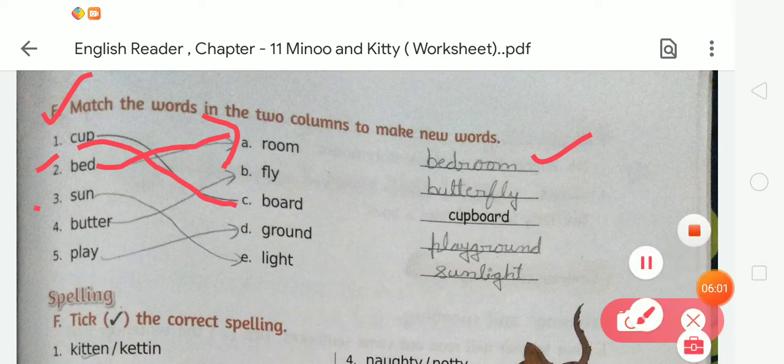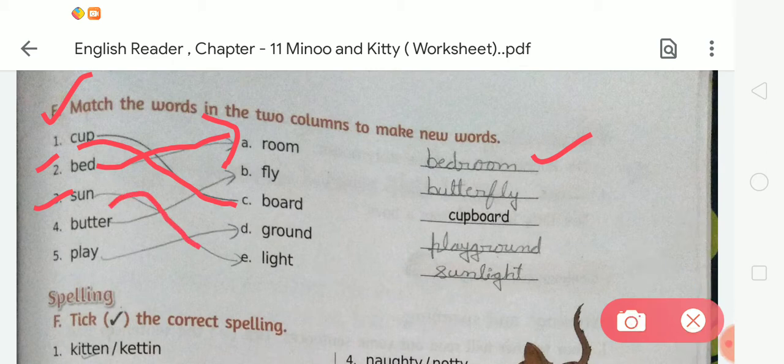Number third, here is sun. We have to match sun with light. When we match sun with light, it becomes sunlight. And what is the spelling of sunlight? S-U-N, L-I-G-H-T, light. Sunlight. Okay.